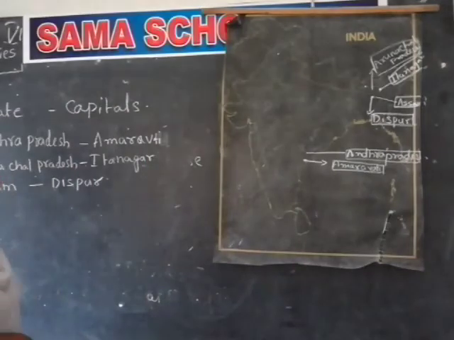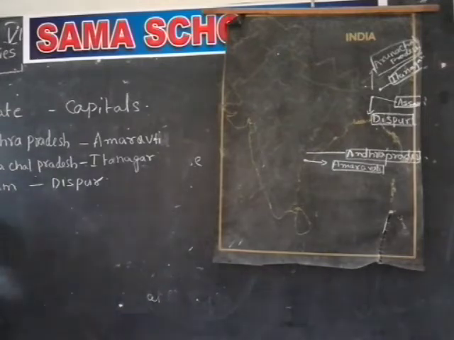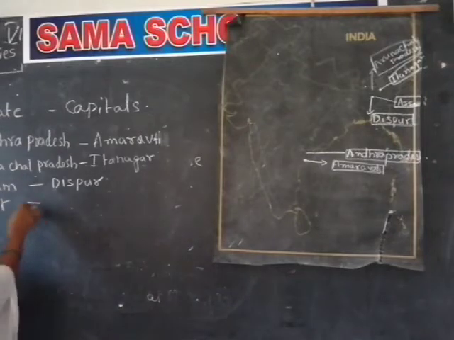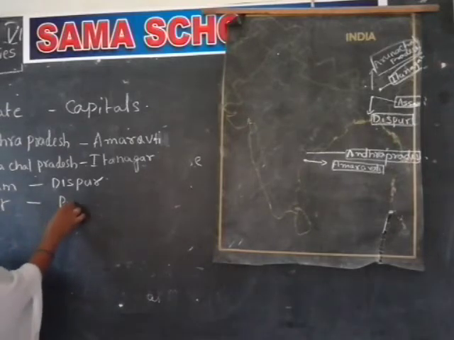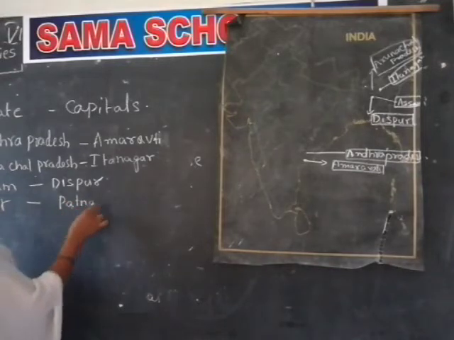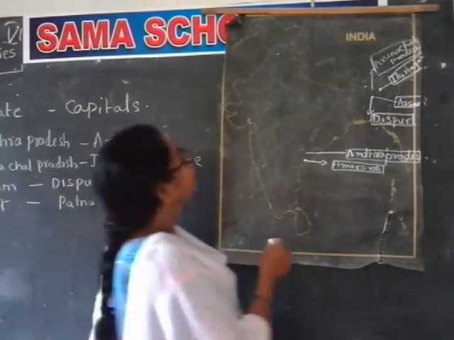And next, the fourth state is Bihar. Bihar's capital is Patna. Where is Bihar?